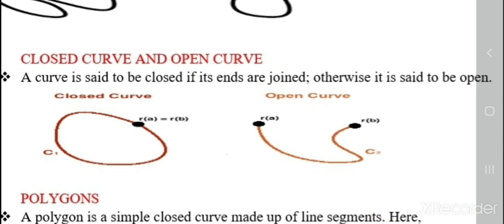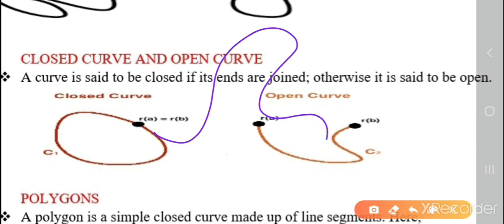Now, I started the line and it is not meeting at where I started. I started my line from here and it is not meeting at that point itself. So we can call it an open curve.